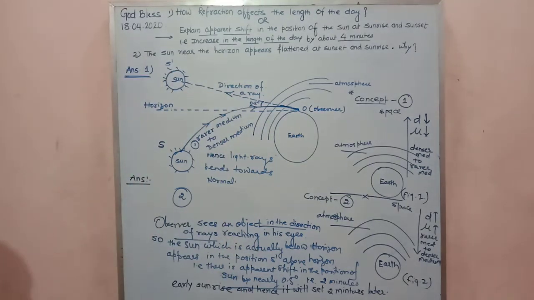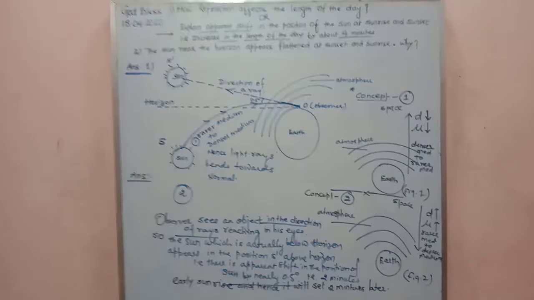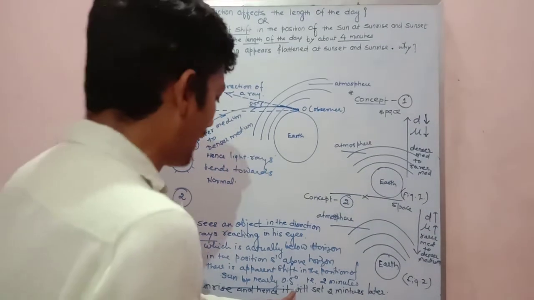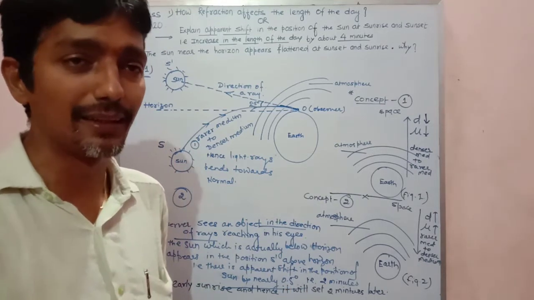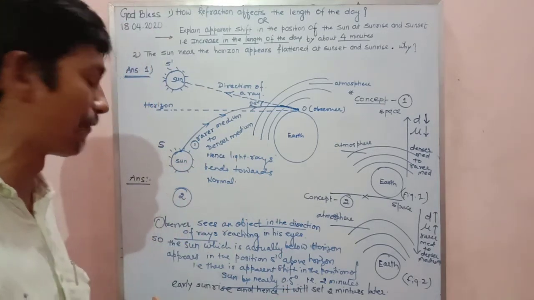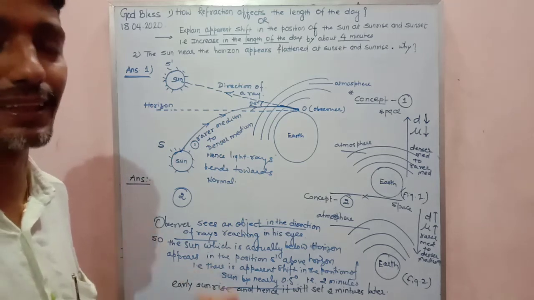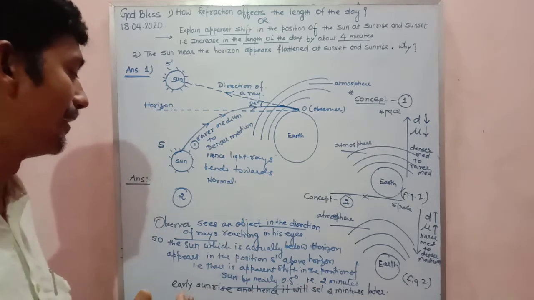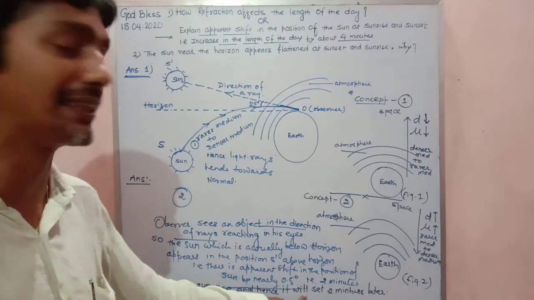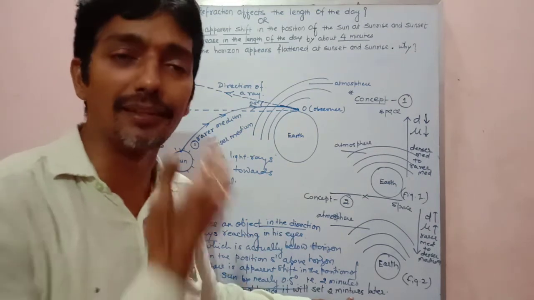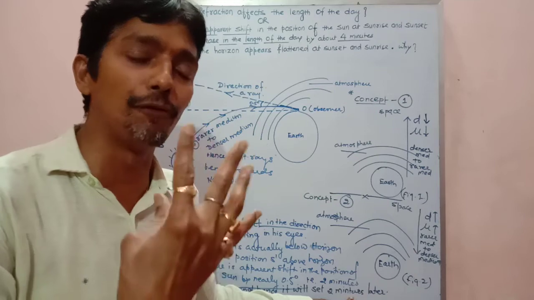And this 0.5 degree means 2 minutes. It causes a difference in sunrise and sunset: the sunrise appears 2 minutes early and hence it will set 2 minutes later. So in all, there will be a 4 minutes difference.